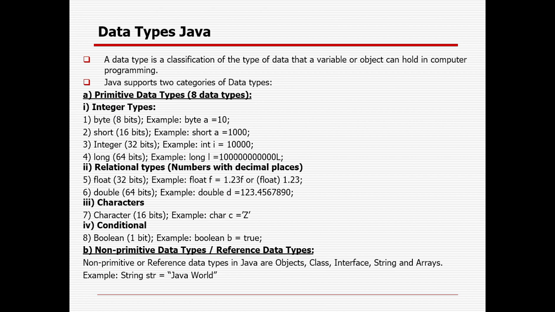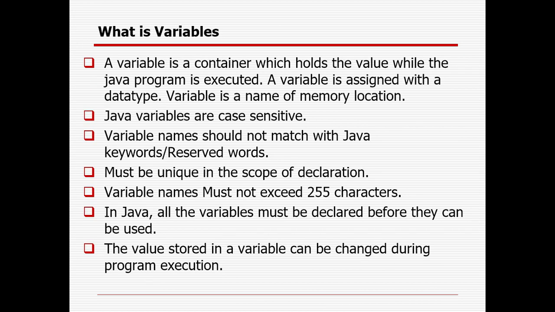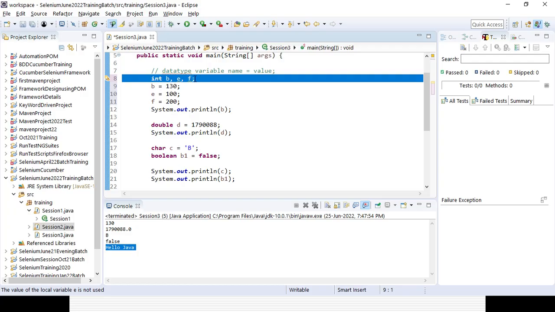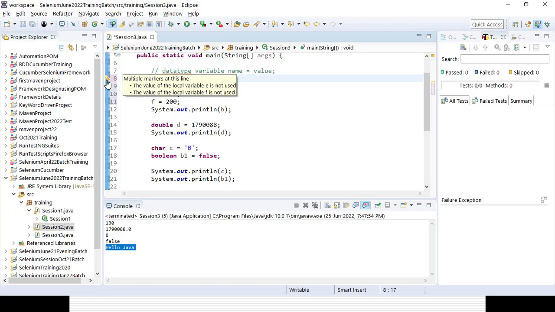So that is the different part from the data type. The variable you already see right here: first the data type, then the variable name, and then you are holding the value, assigning the value. It is not always that you need to define the value. You can create the variable. You can see here some warning message is coming.